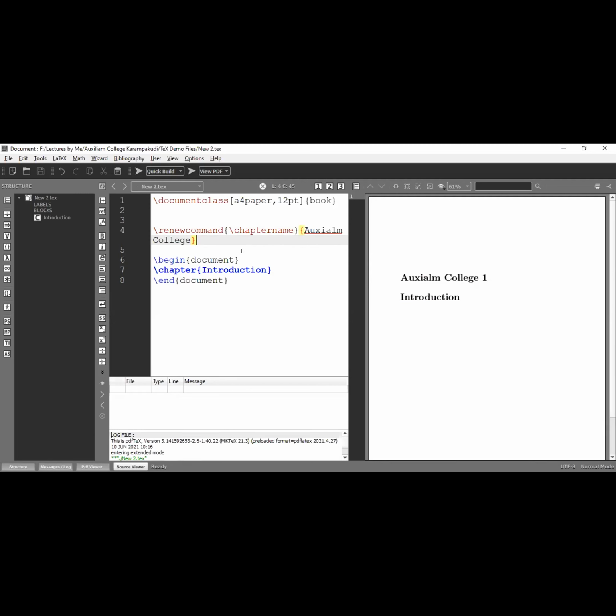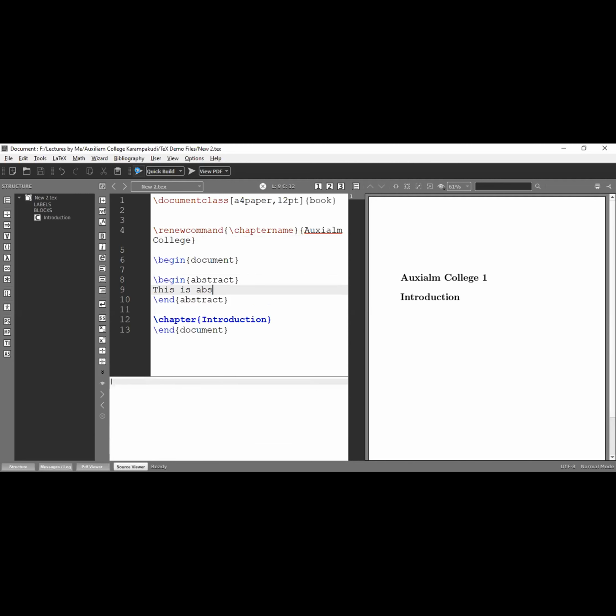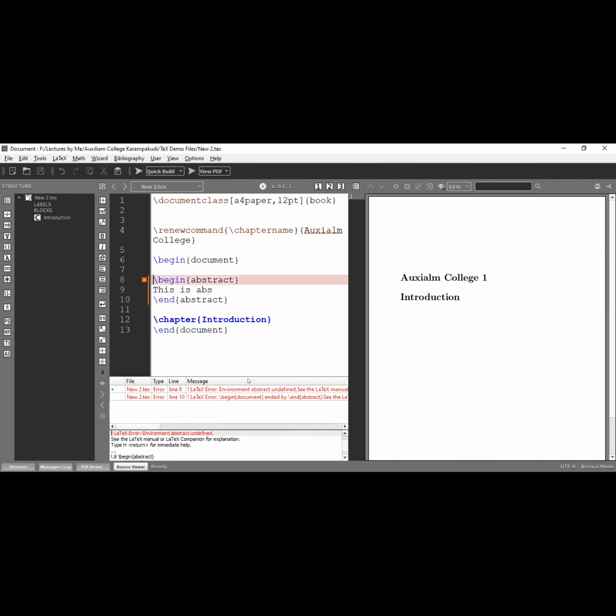Or suppose I am going to make one abstract here. Okay, abstract. This is my abstract. Now I am going to run this file. So environment abstract is undefined because this is used in article only. Okay, we can't use it in a book. We may use it after redefining some commands.